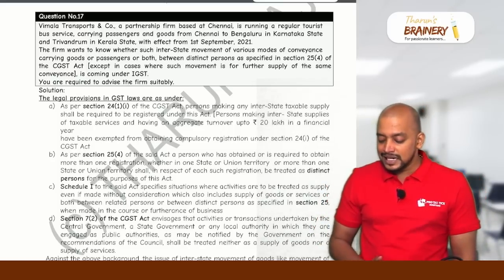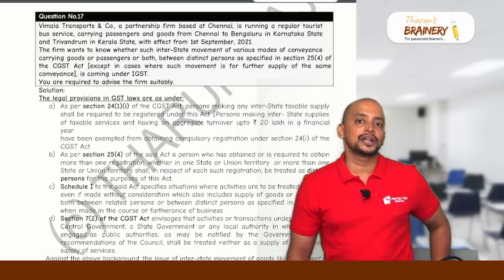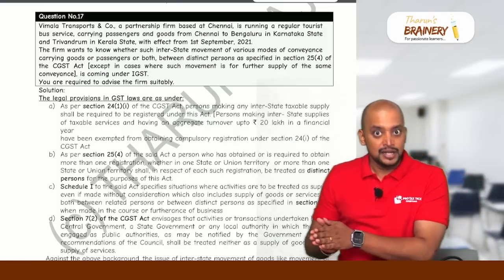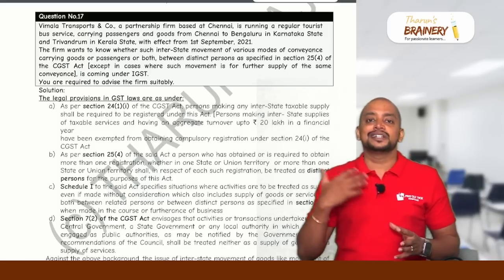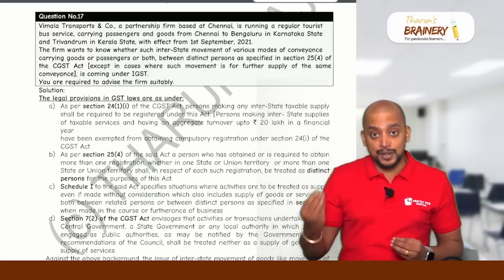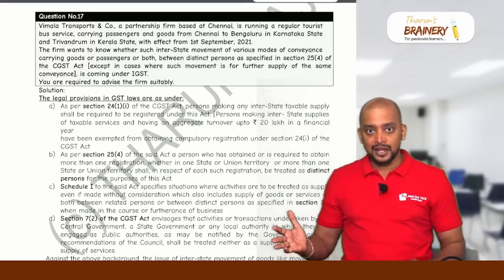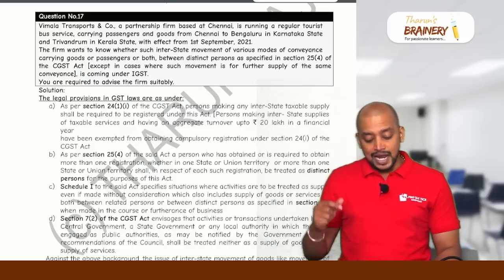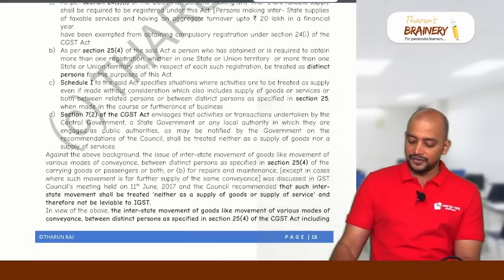whether such interstate movement of various modes of conveyance between distinct persons is coming under IGST. So we have one circular. Between distinct persons, if we carry the goods or people, there is no GST payable on the conveyance. So movement of conveyance between distinct persons carrying goods or people or for repairs is not a supply and not chargeable to GST. However, applicable GST will be payable if any service is provided by one distinct person to another distinct person. So that circular we need to write here.